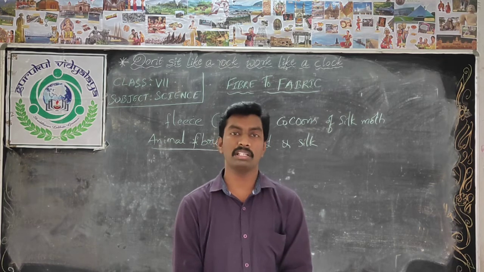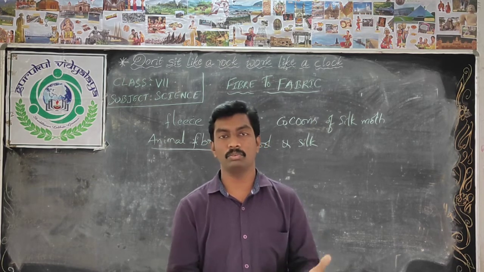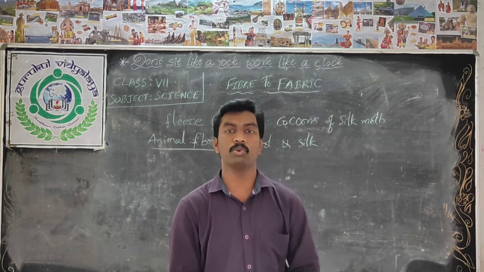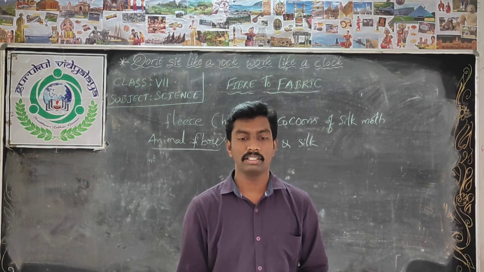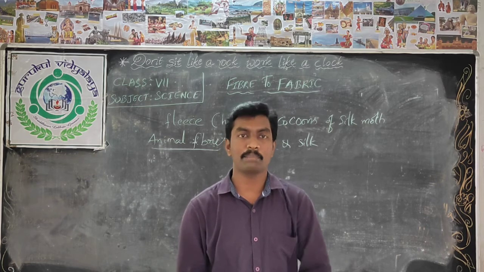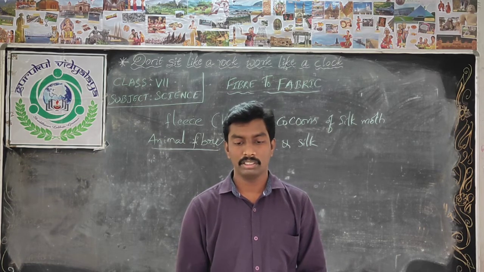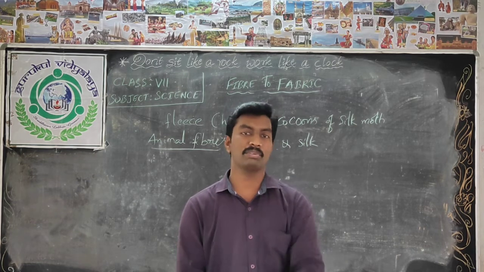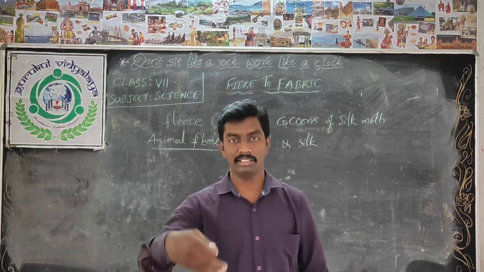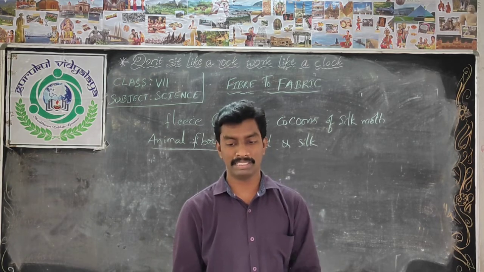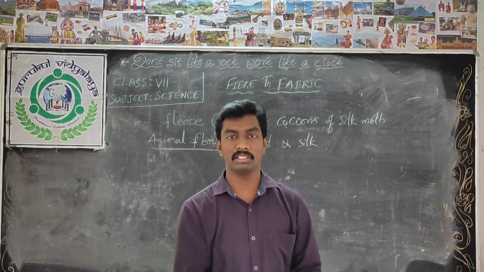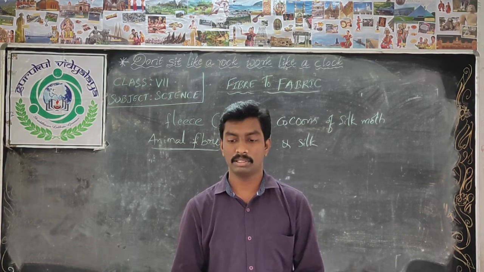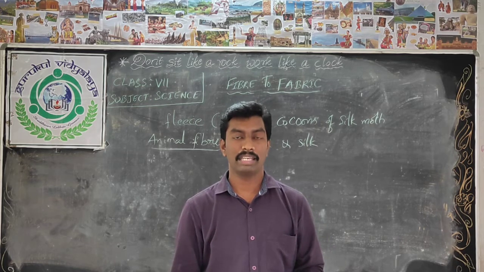So which part of the body will yield the wool? About that, look into your textbook, in chapter 3, Fiber to Fabric, and you will observe some pictures of the animals. The animals I mentioned: sheep, yak, Angora goat, the normal goat, alpaca, llama, camel.